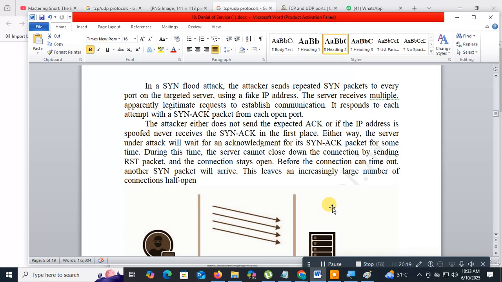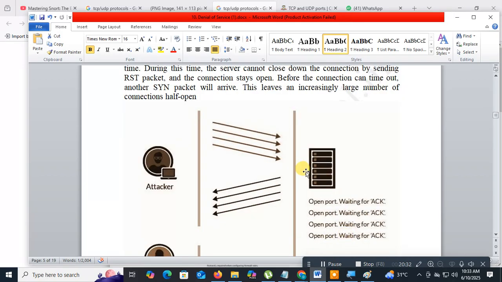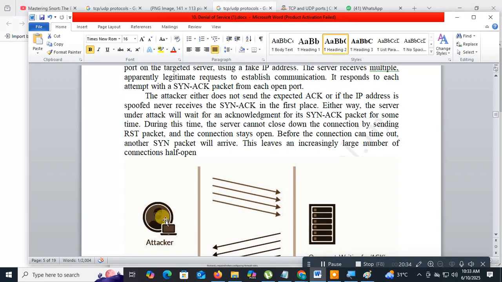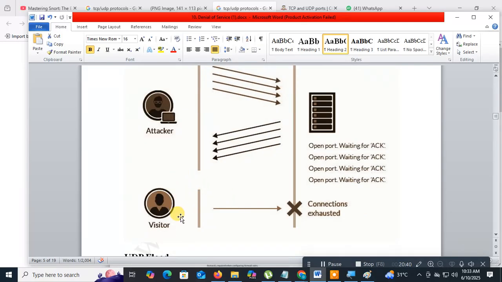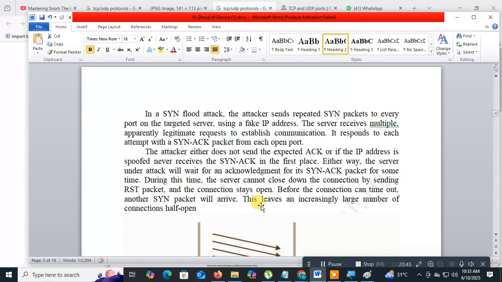In a SYN flood attack, the attacker sends repeated SYN packets to every port on the target server using a fake IP address. The server receives the multiple requests and responds, waiting for acknowledgement. But this is a fake IP address, so who will send the acknowledgement? There is no acknowledgement. Got it?